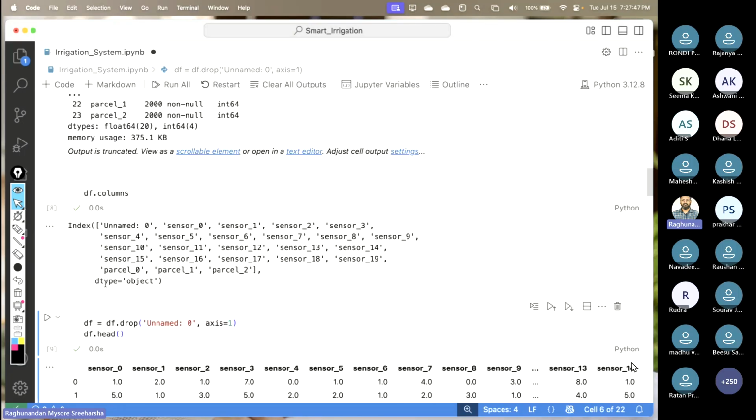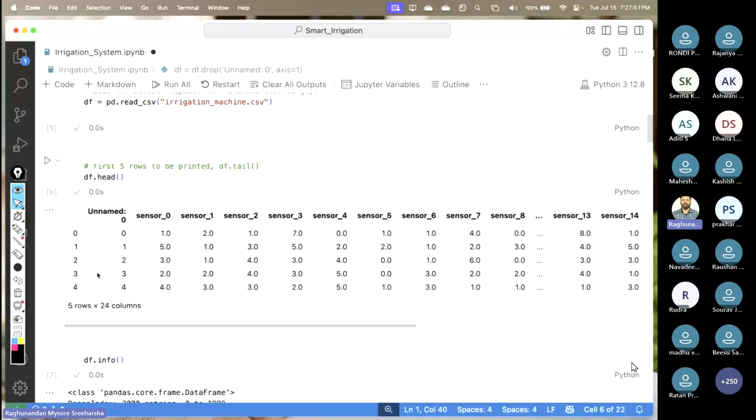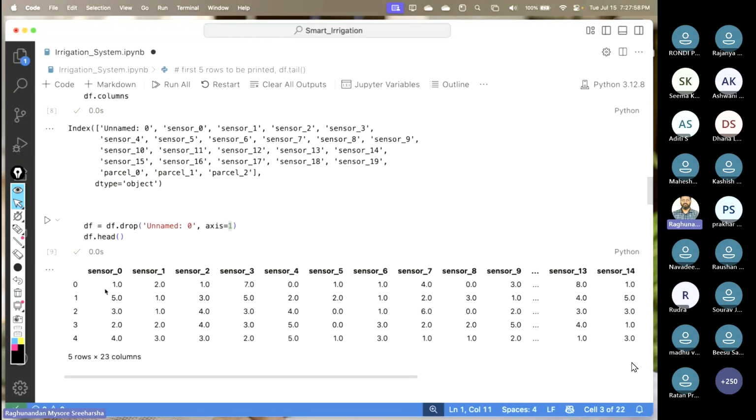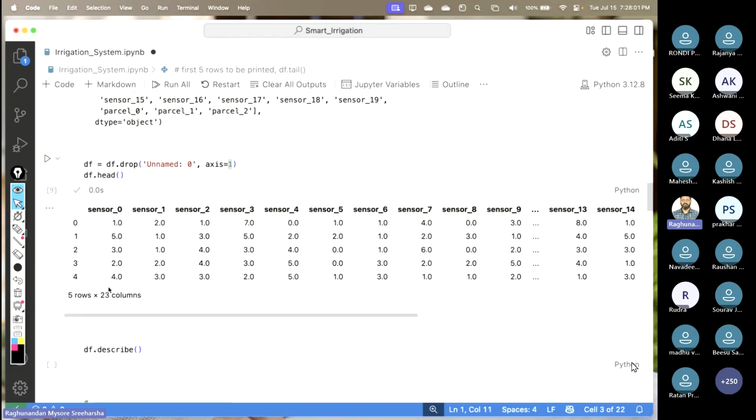Can you all see here? Here we had a named column, and when I come here, we don't have that. The first column has been deleted, right? So we are done with this.